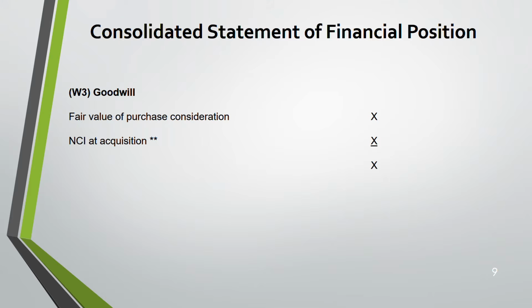After that, you deduct your fair value of net assets. Remember, in working 2 in the previous slide, we calculated net assets at acquisition. That net asset now you need to deduct. Without that, you cannot calculate goodwill. That's why that is working number 2 and this is working number 3. Please understand the logical sequence also. You need the previous one for the next one. That's how the numbers are decided. How will you understand which one is which number? Through experience. You keep on doing questions, you will understand the nature.